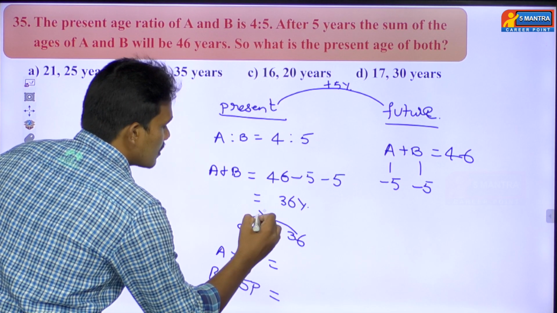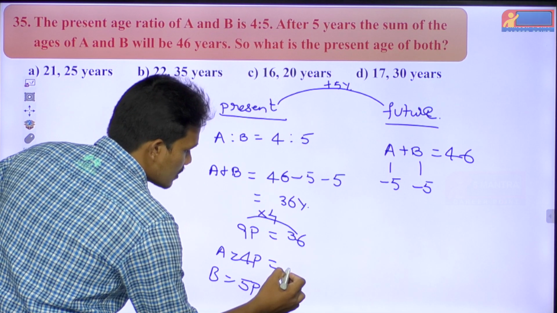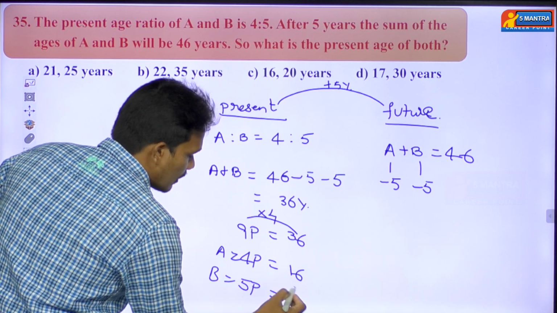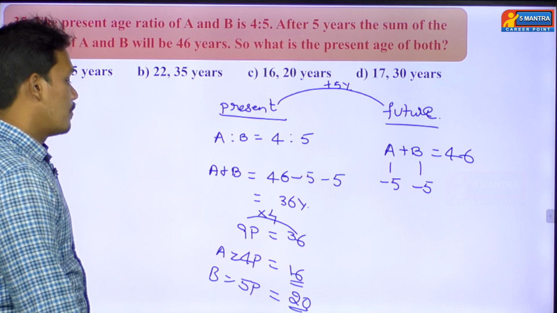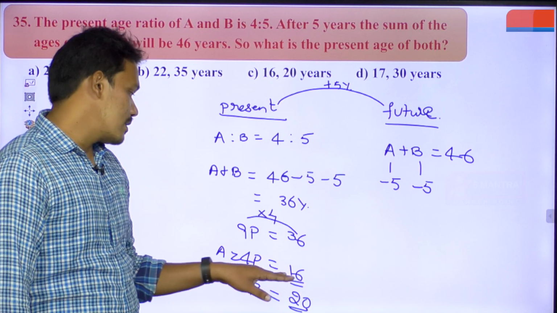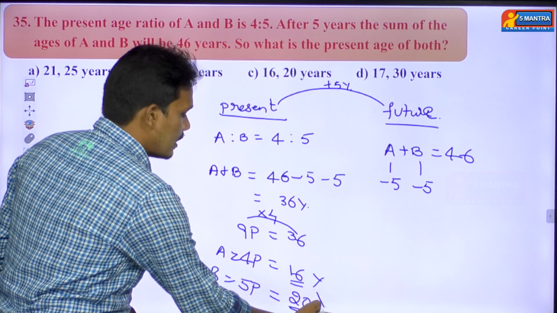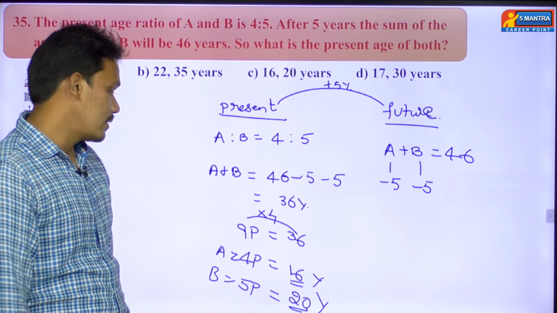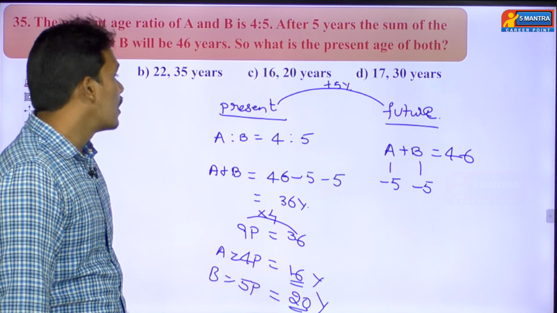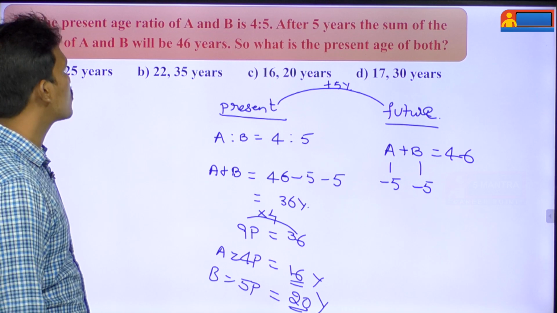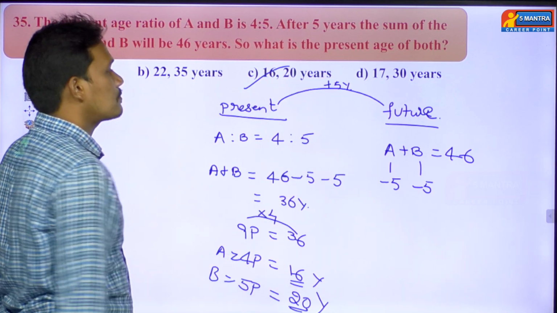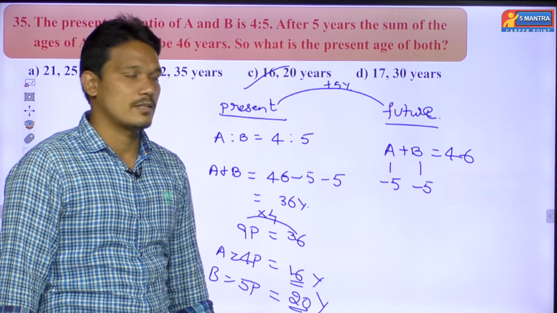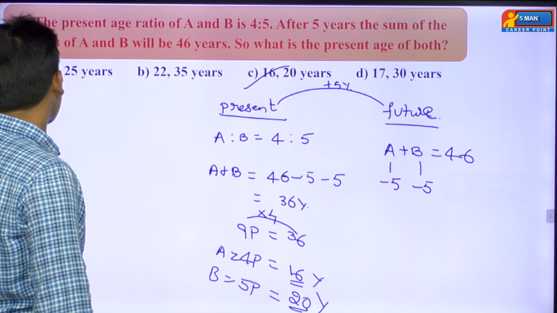So 9 how many times? 9 fours are 36. So 4 fours are how much? 16, and 5 fours are how much? 20. Right? So the age of A is 16 years and the age of B is 20 years. Then the option is 16 and 20, so option C is the right answer. Then we'll go with the next question.